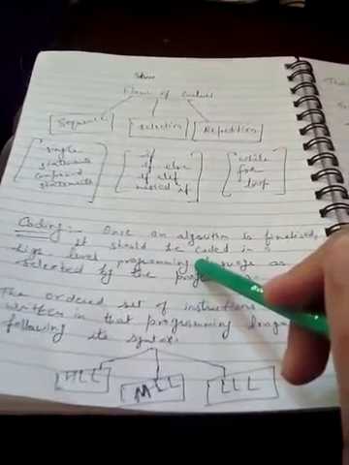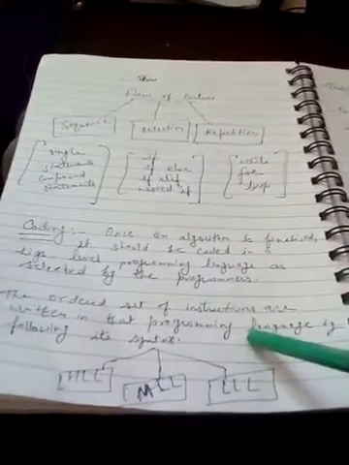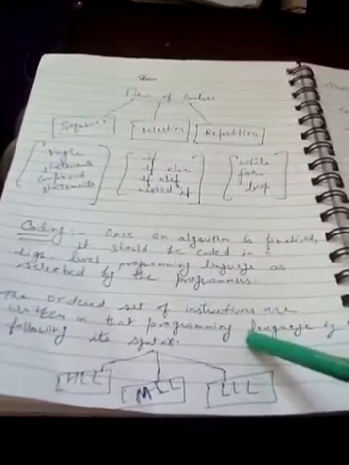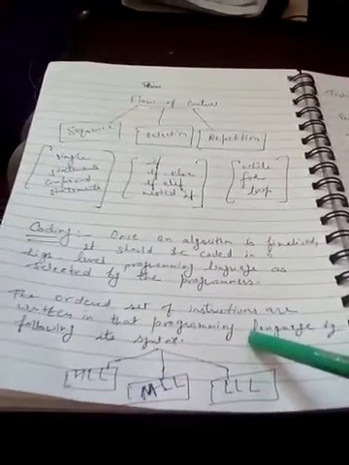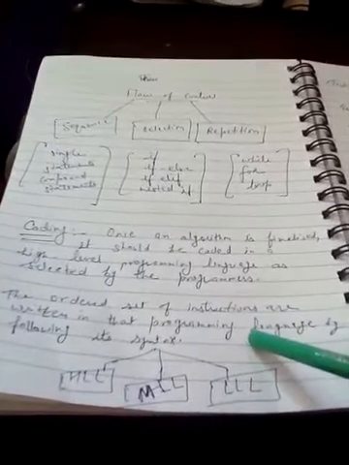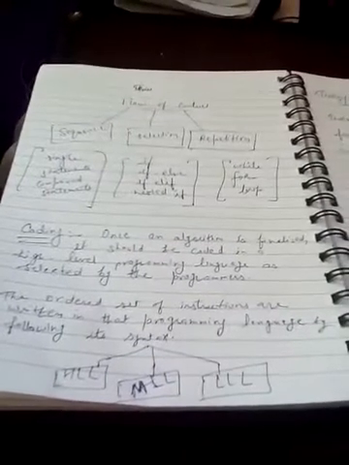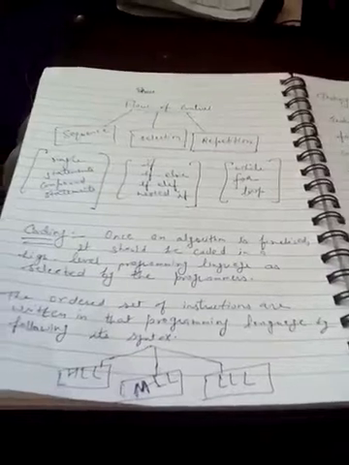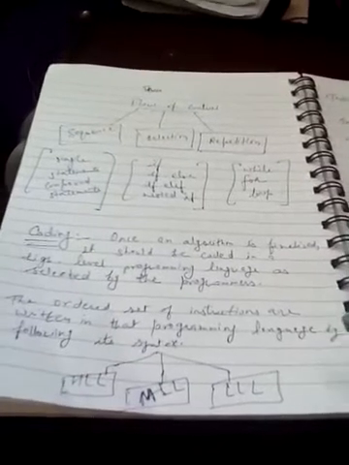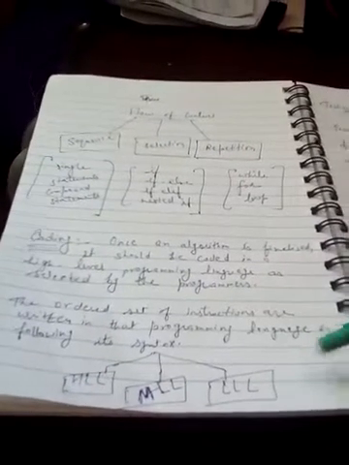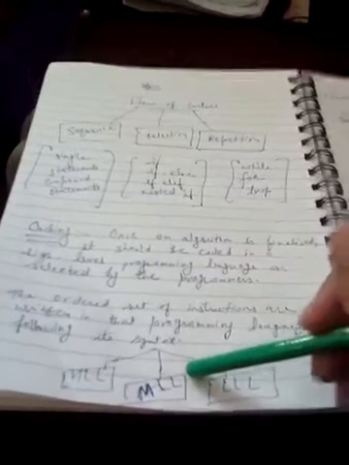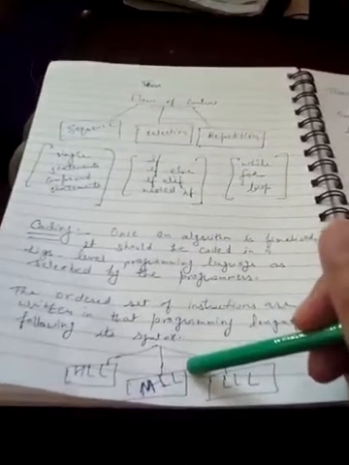Earlier we were using the low level language, that is LLL, which was very tough for the programmer and the user to understand. In that language we use only binary code, the zeros and ones form, which is very hard to understand. After that we were using middle level language.